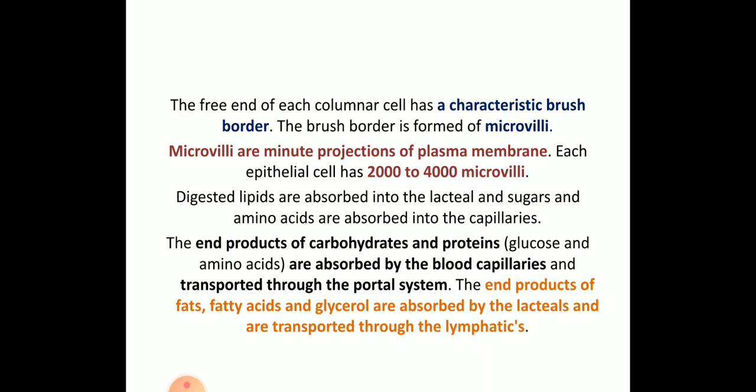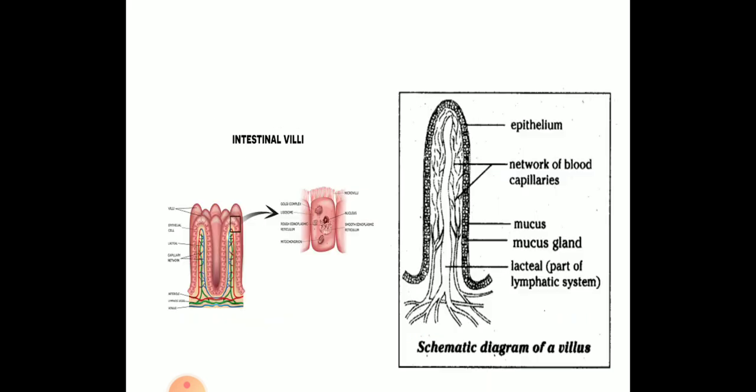Carbohydrates will give glucose, proteins will give amino acids, lipids will give glycerol and fatty acids, and those will be transported to the lymphatic system or into the blood. This is the schematic diagram of a villus: the epithelium cells are present at the upper portion, and through them the villi help in absorption. There are some mucus glands which secrete mucus, and the lacteal, that is the lymphatic system where the milk secretion takes place.